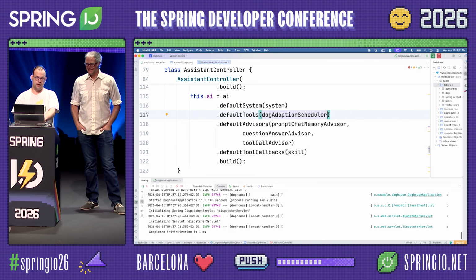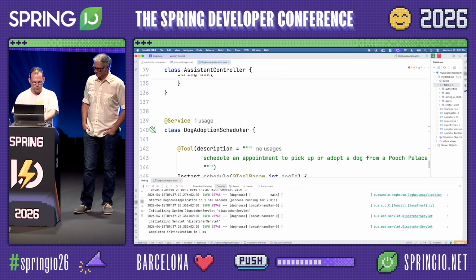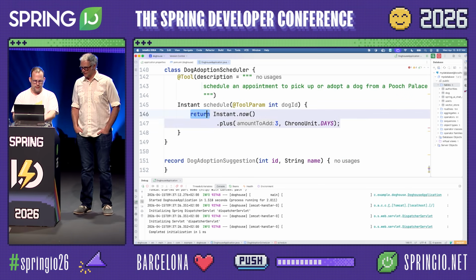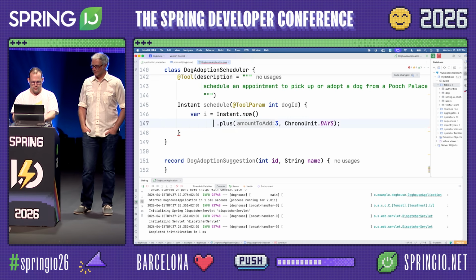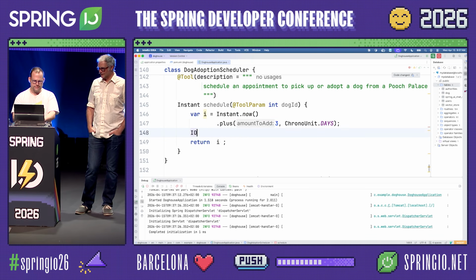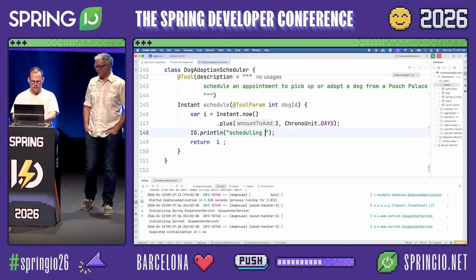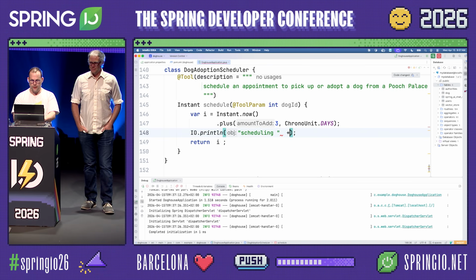Okay, so we got our tool calling. Did we know that worked? I didn't actually put a breakpoint or anything. Oh, that's so sad. Here, var I. Oh, you didn't print something. Yeah, sad. I mean, scheduling, if it hallucinated that would be ironic, impressive, but amazing.